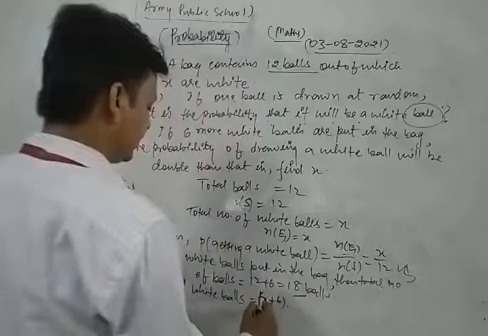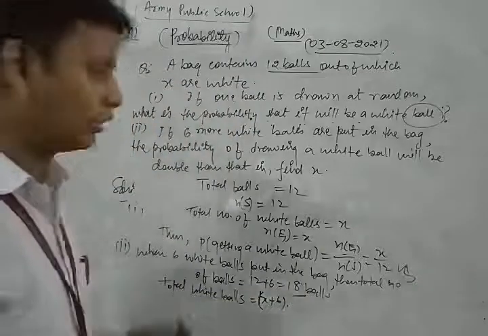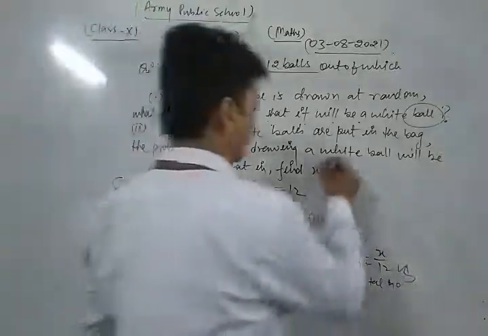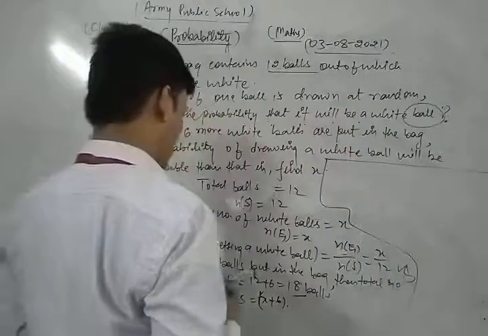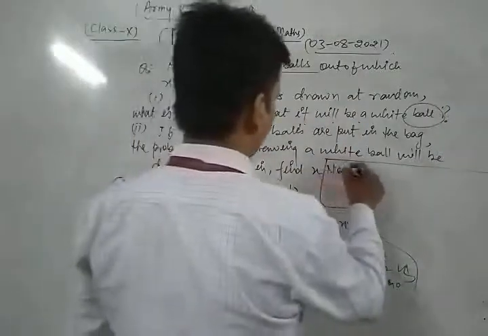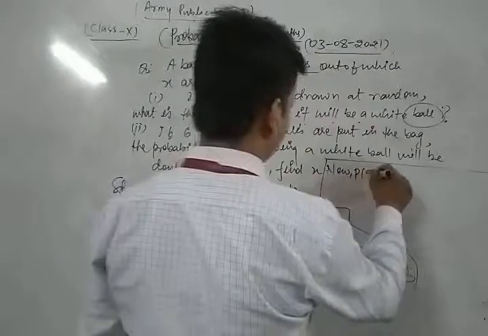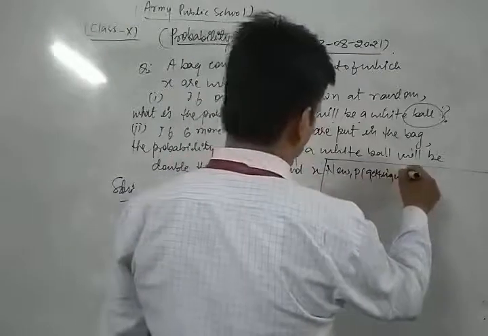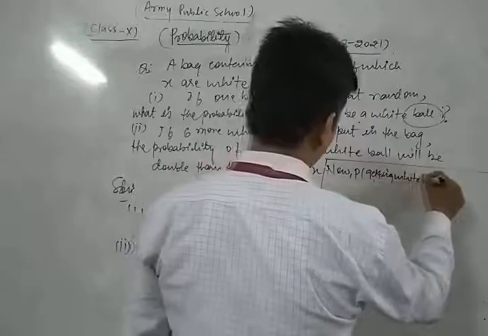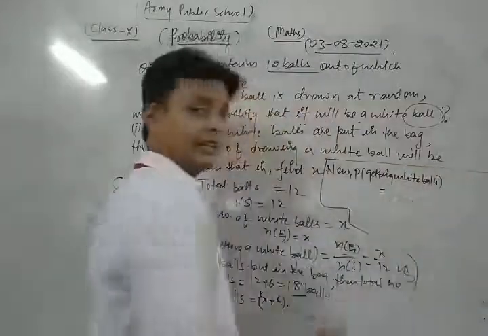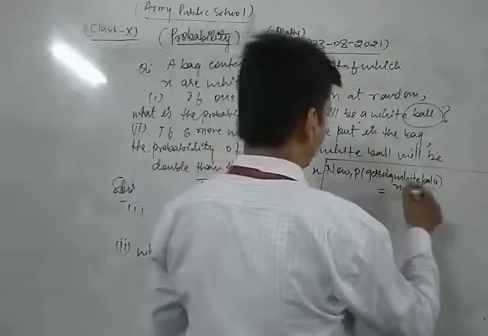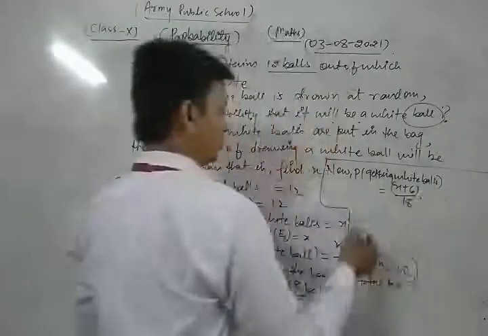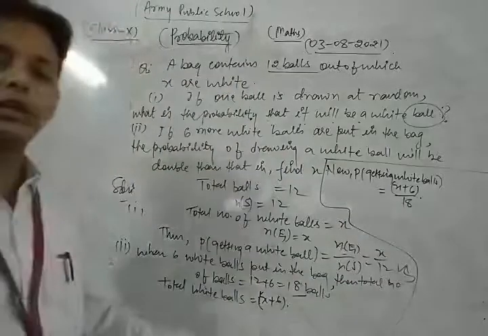So the probability of getting a white ball in this condition is X plus 6 upon 18.